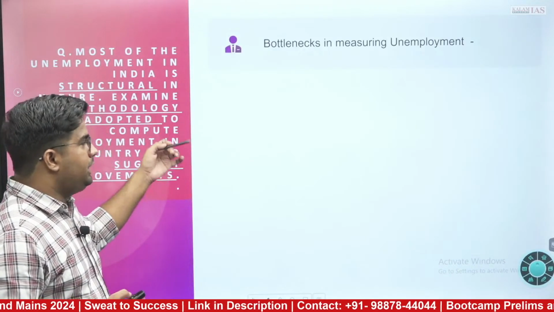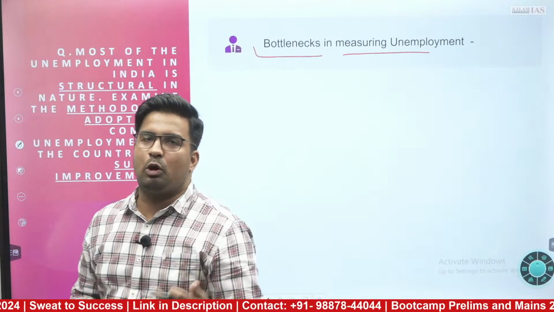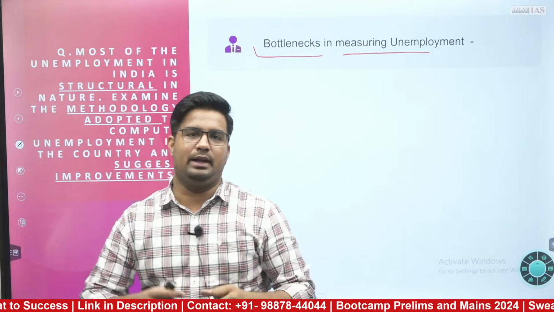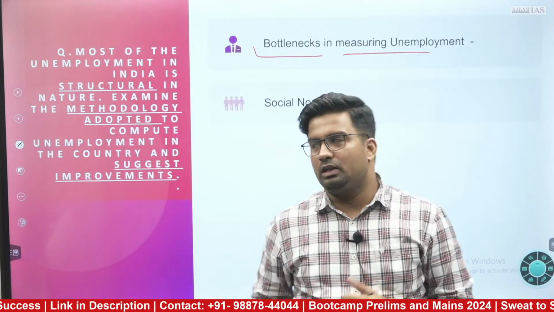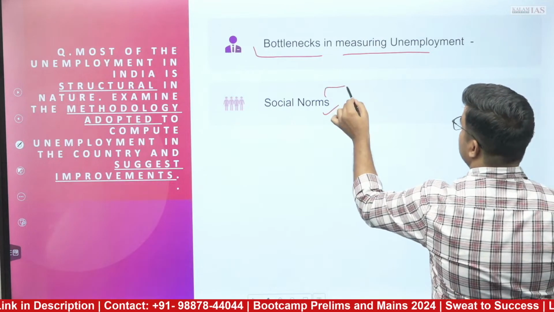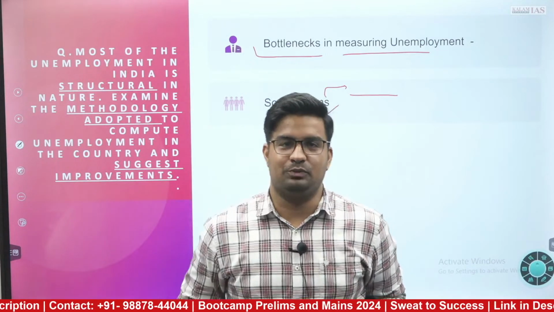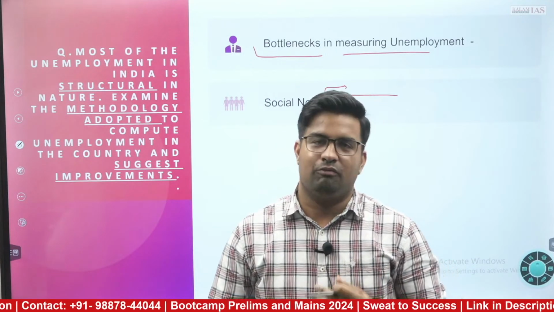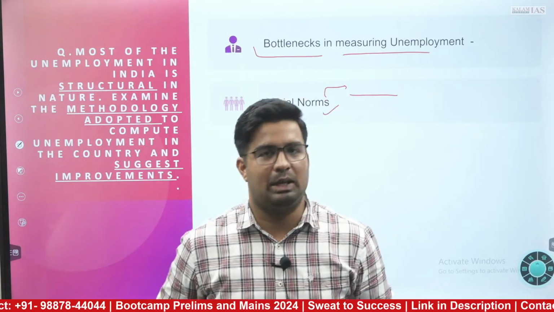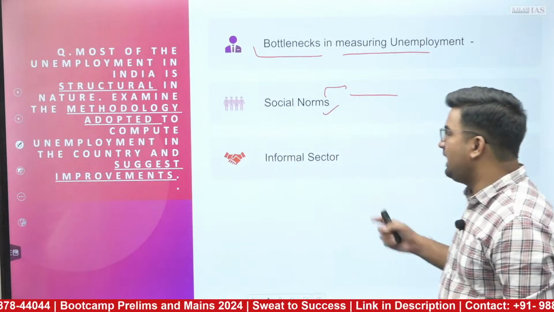Furthermore, we need to know what are the bottlenecks in measuring unemployment, or what are the problems which come forward while measuring the status of unemployment in India. With that aspect, if we see the social norms, where social norms क्या है? मेरी qualification ये, मैं ये job कैसे कर सकता हूँ, or traditional thinking which has led to many people not joining available jobs in the market at the same time. That is one aspect.